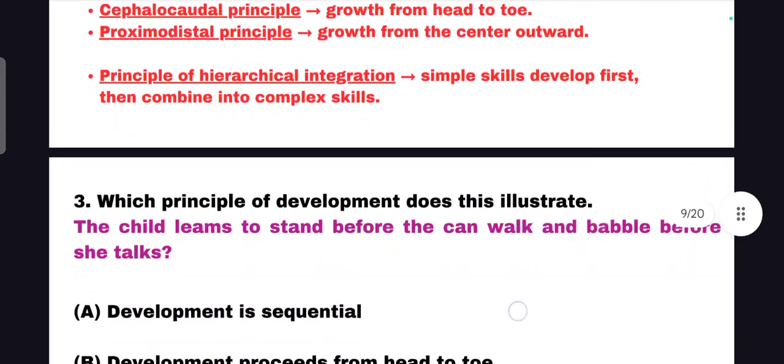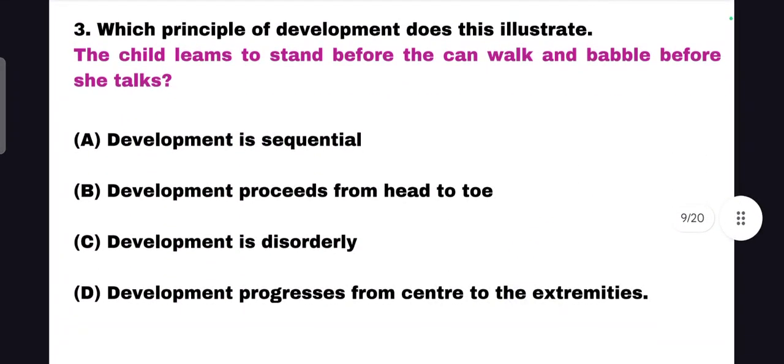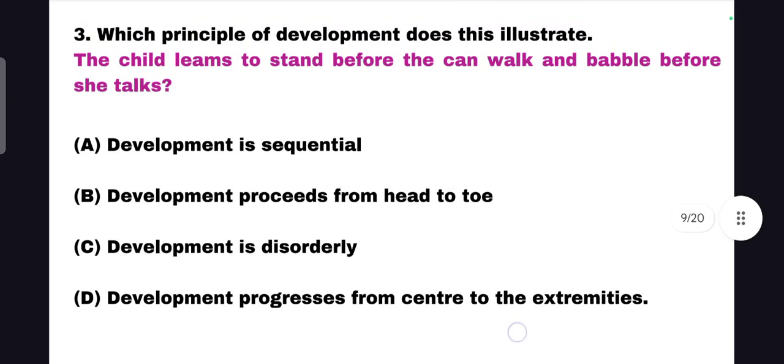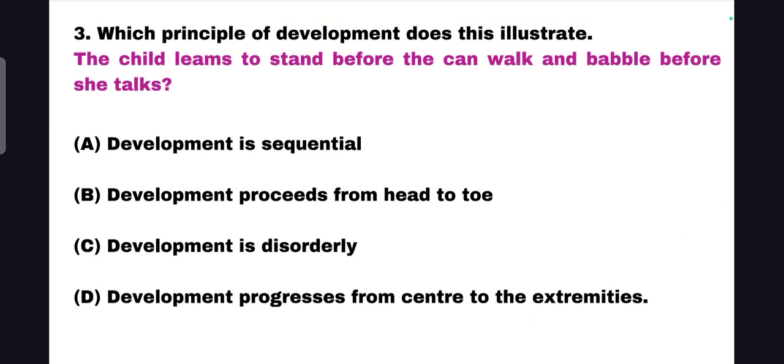The third question is, which principle of development does this illustrate? The child learns to stand before he can walk, and babbles before she talks. I give 10 seconds, find out the answer.